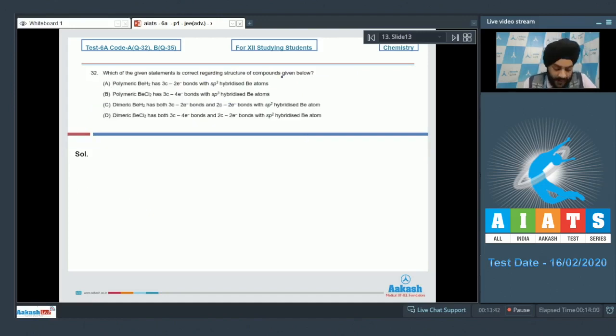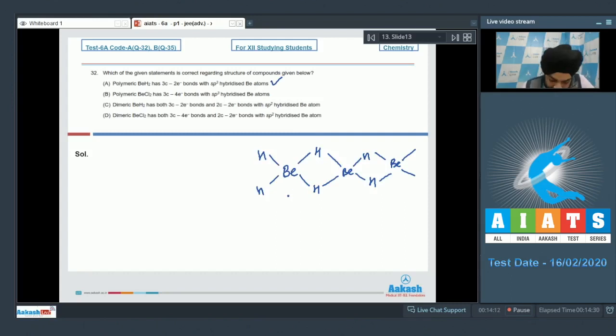Question number 32. Which of the given statements is correct regarding the structure of compounds given below? So polymeric BeH2 has 3 center 2 electron bonds with sp3 hybridized Be atoms. So this is a correct statement, students. Polymeric BeH2 exists as a network solid. So it contains sp3 hybridized Be atoms with 3 center 2 electron bonds.